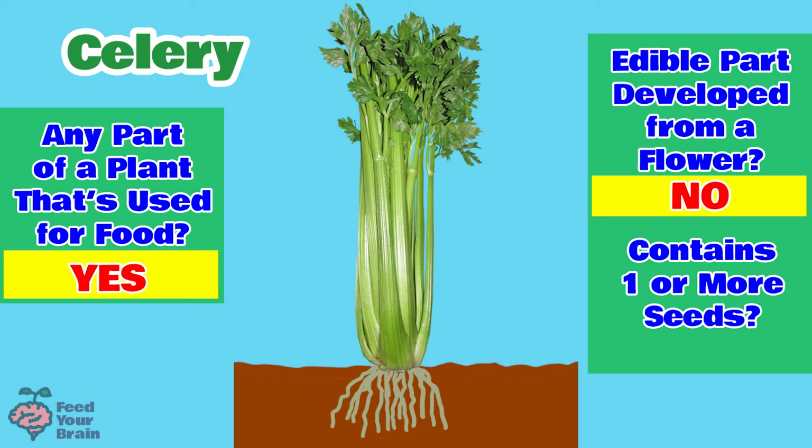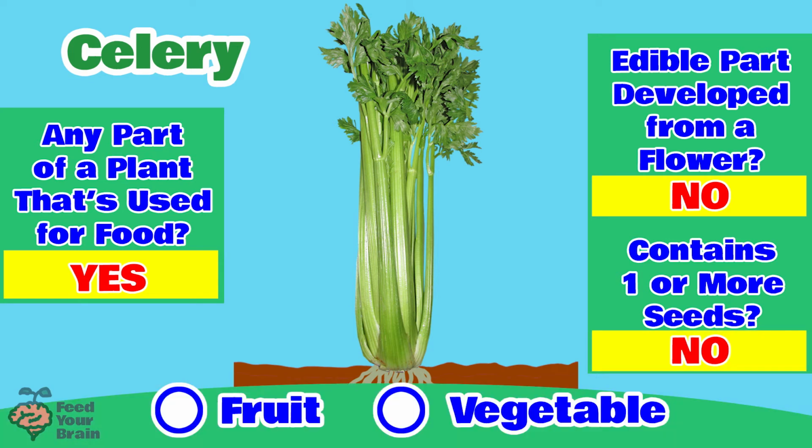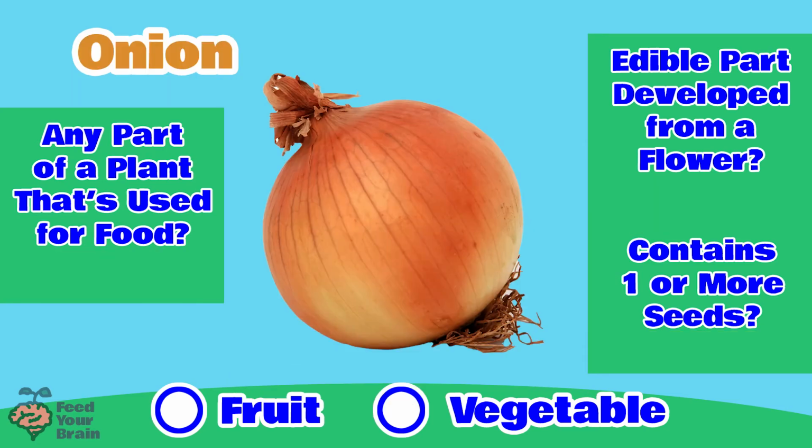So does the celery stalk contain one or more seeds inside? No, it does not. So then is celery a fruit or a vegetable? Celery is, therefore, a vegetable. How about an onion? Is an onion any part of a plant that's used for food? Yes, it is. Grilled onions are yummy to cook with, and red onions are yummy chopped up in a salad.